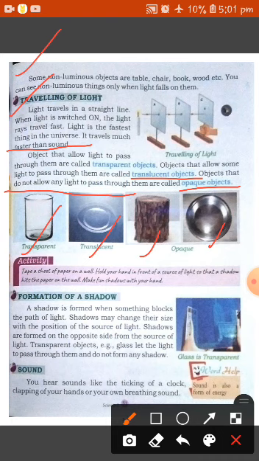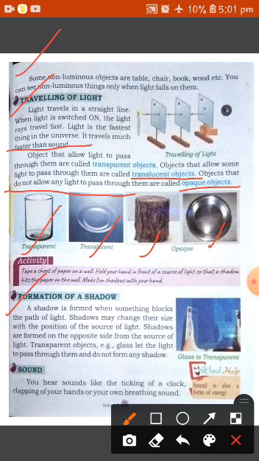Now students, talking about formation of a shadow. A shadow is formed when something blocks the path of light. Shadows may change their size with the position of the source of light. Shadows are formed on the opposite side from the source of light. Transparent objects, for example glass, let the light pass through them and do not form any shadow.